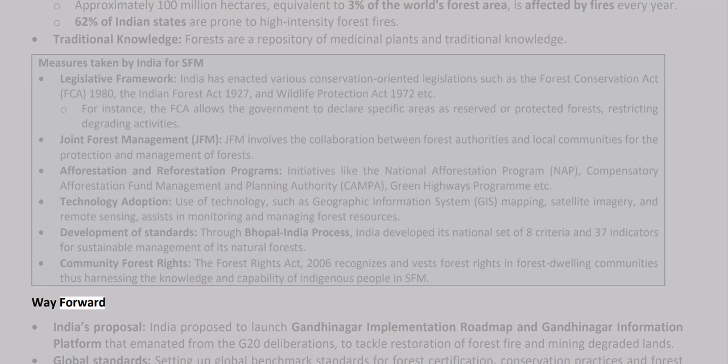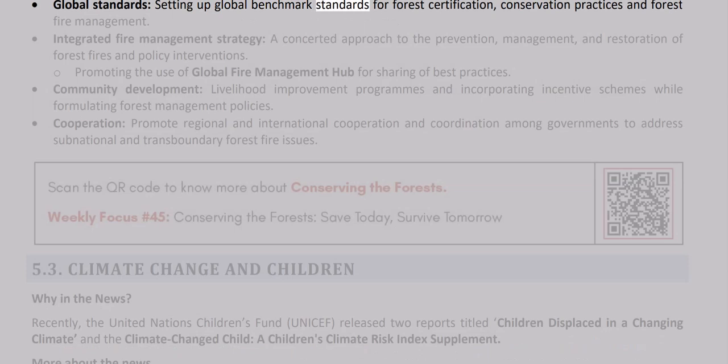Way forward. India's proposal. India proposed to launch the Gandhinagar Implementation Roadmap and Gandhinagar Information Platform that emanated from the G20 deliberations to tackle restoration of forest fire and mining degraded lands. Global standards. Setting up global benchmark standards for forest certification, conservation practices, and forest fire management.